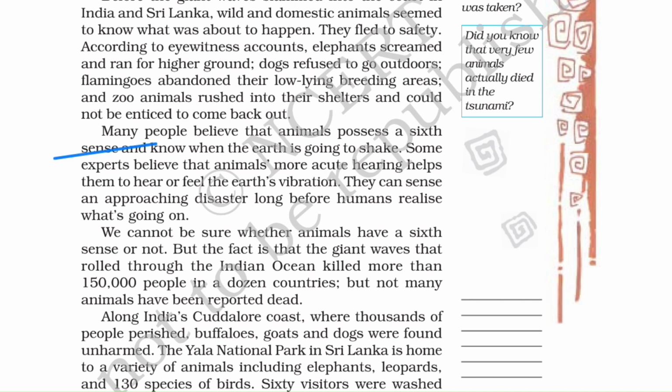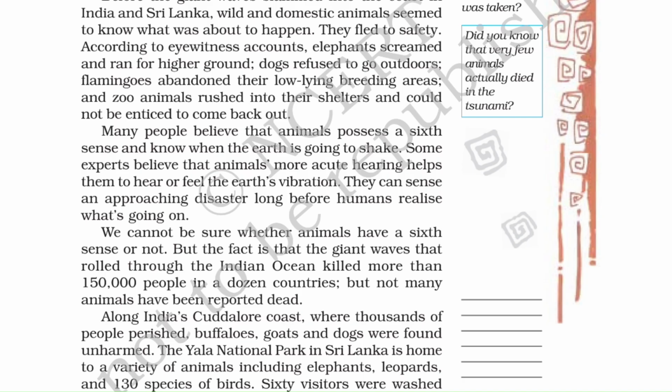Let's see here now. Many people believe that animals possess a sixth sense and know when the earth is going to shake. Some experts believe that animals' more acute hearing helps them to hear or feel the earth's vibration. They can sense an approaching disaster long before humans realize what's going on. We cannot be sure whether animals have a sixth sense or not, but the fact is that giant waves that rolled through the Indian Ocean killed more than 150,000 people in a dozen countries, but not many animals have been reported dead.